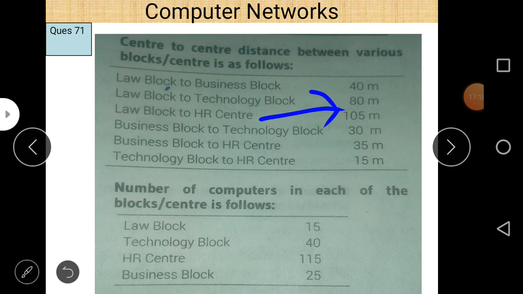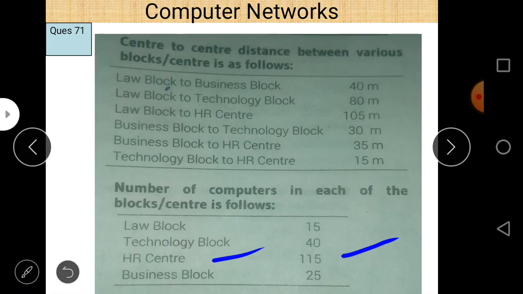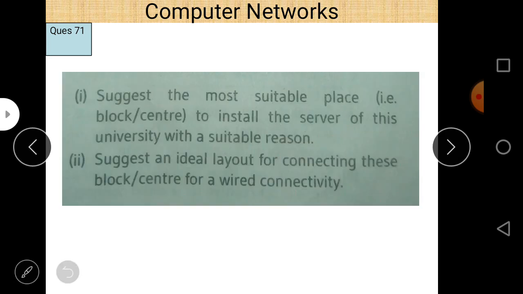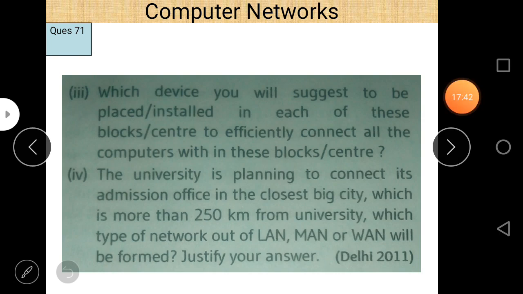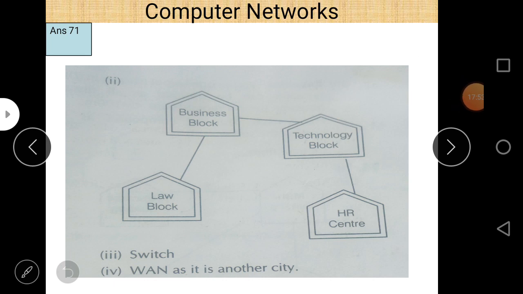So let us check it. What is the question? It says the most suitable block to install the server. Now the answer is very much clear to all of you. To install the server, I think the HR center is the suitable place. And what is the ideal layout of connection of these blocks for a wired connectivity? So let us check. As you can see, the most suitable place to install a server is the HR center because it has the maximum number of computers.